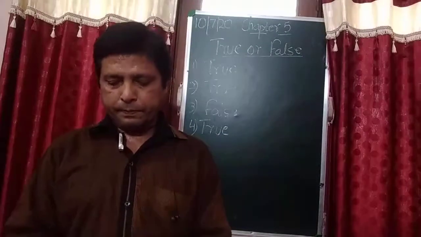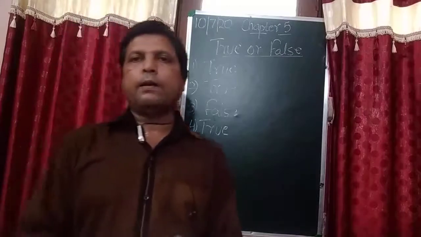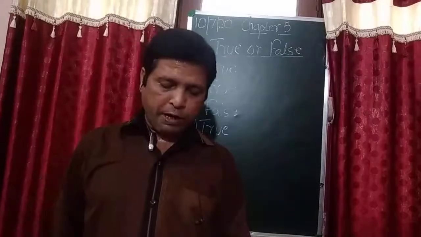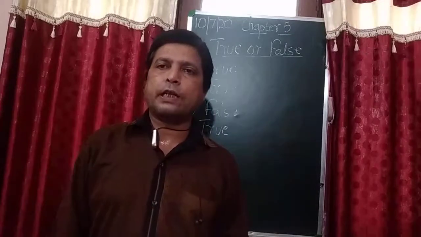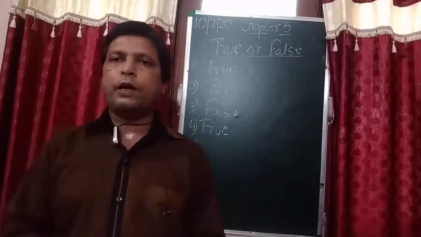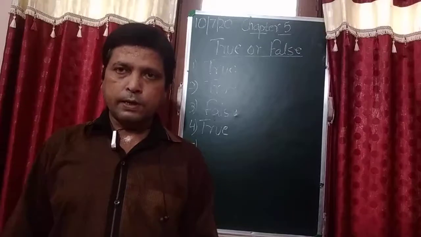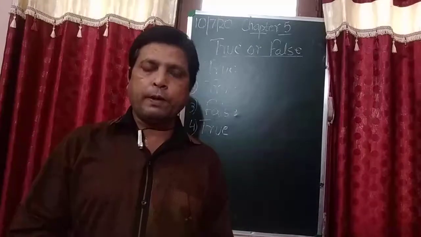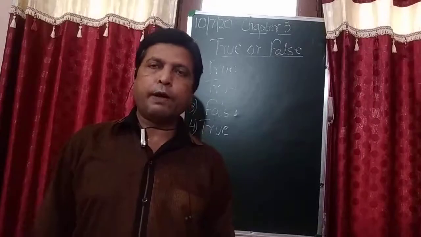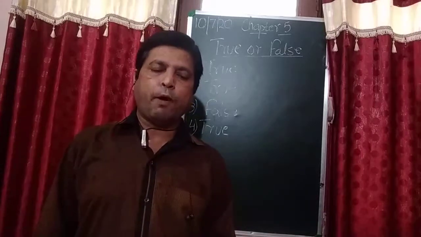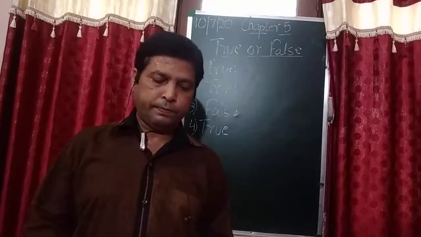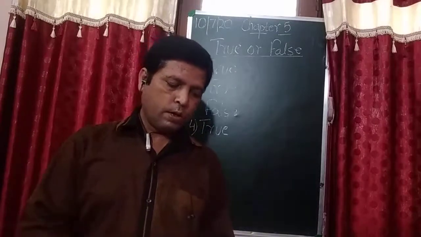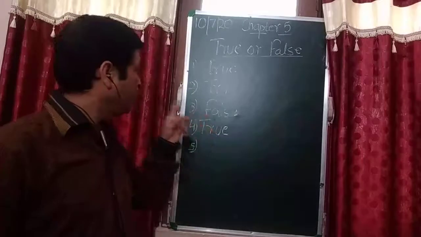It can move an object. It can stop a moving object. It can change the speed of a moving object. It can change the direction of a moving object. It can even change the shape of an object. So this is true.